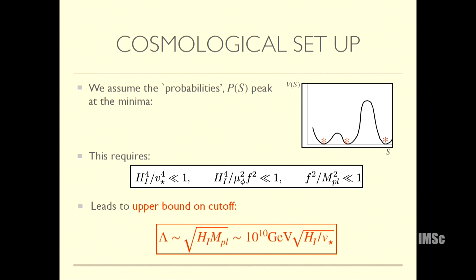Now if that happens, because the Hubble scale is less than v and our cutoff will be order the vacuum energy during inflation, that gives a bound on our cutoff which is 10 to the 10 GeV.